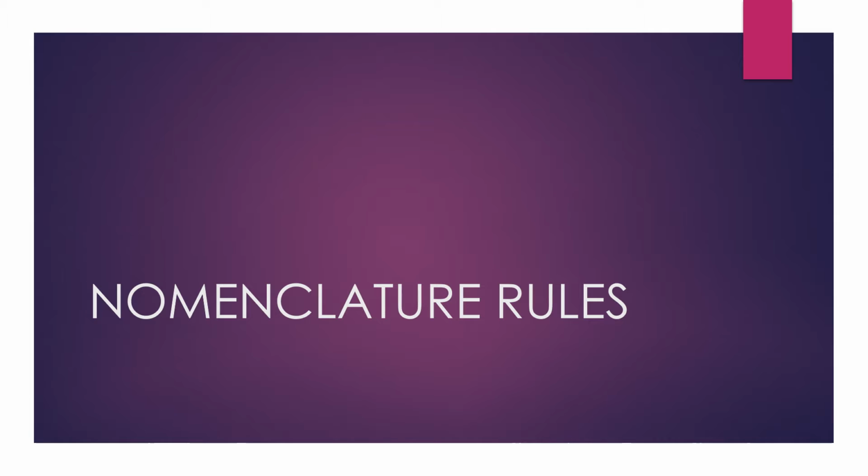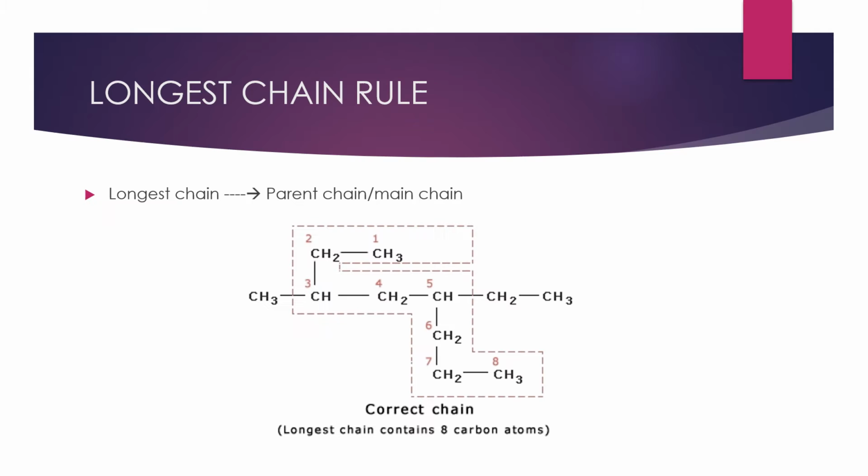So let us start. The first rule we have here is the longest chain rule. According to this rule, the longest continuous carbon chain should be selected as the main chain or parent chain. That means, here we have an example.